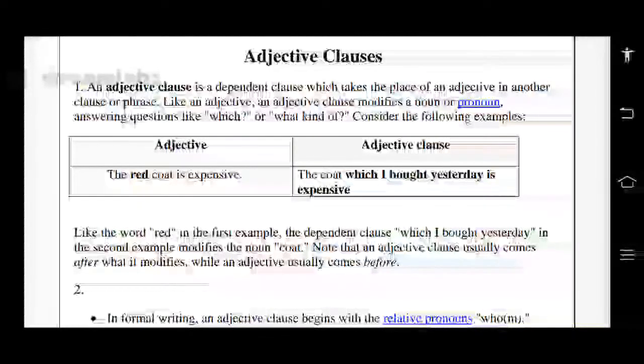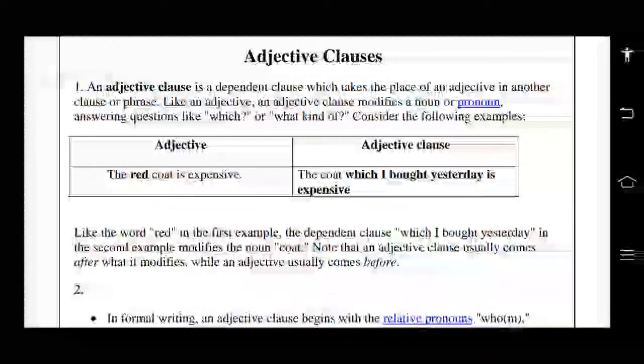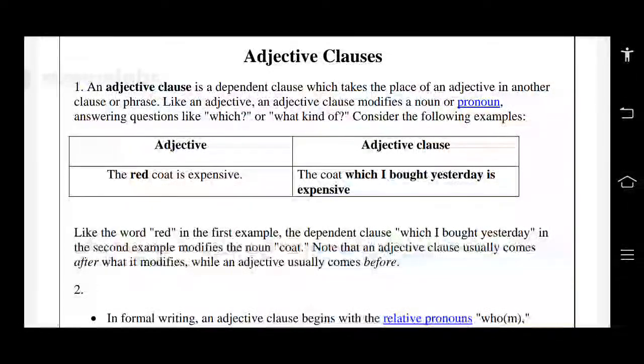Okay, right, we'll go through it. Let us look at the screen. See the adjective clause. An adjective clause is one of the subordinate clauses. Why did I say one of the subordinate clauses? Under the subordinate clauses there are three types: the noun clause, the second one adjective clause, and the third one adverb clause. In our previous classes we learned about the noun clause. Let us learn today about the adjective clause. Look at the screen.